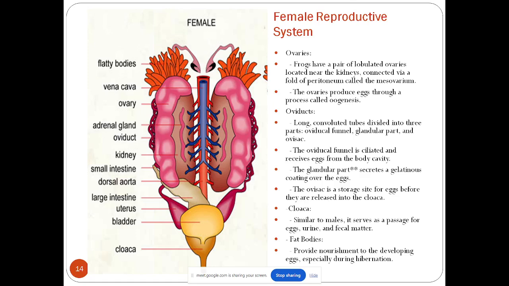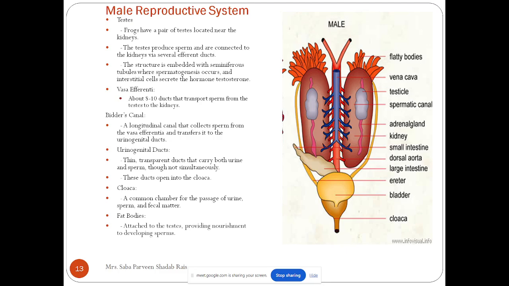Now see here, what is the difference between the two? Earlier we have seen in the case of the male, they have a connection between the testes and the kidney. The testes and kidney were connected with the efferent duct, as you can see here.